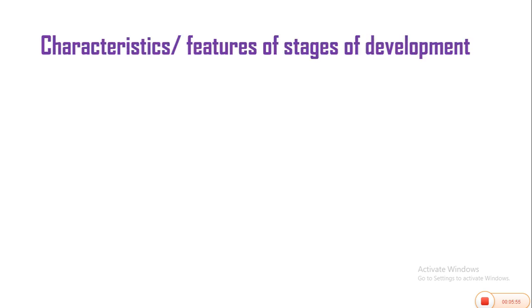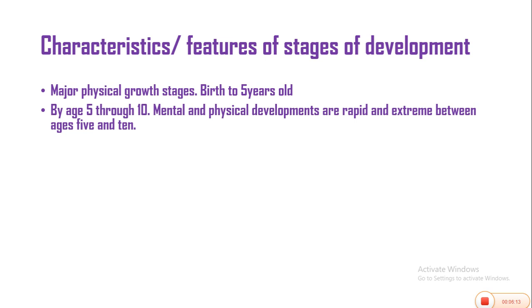Let's look at the characteristics or features of stages of development. One: major physical growth changes occur between birth and 5 years of age. By ages 5 through 10, mental and physical developments are rapid and extreme.